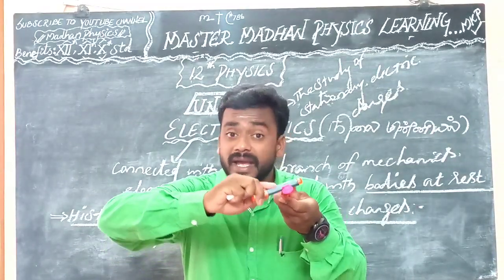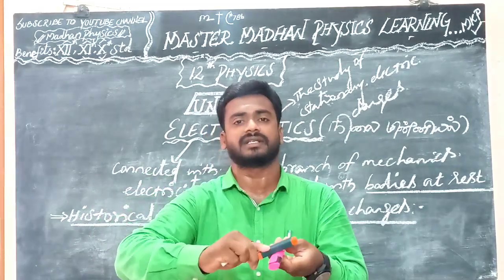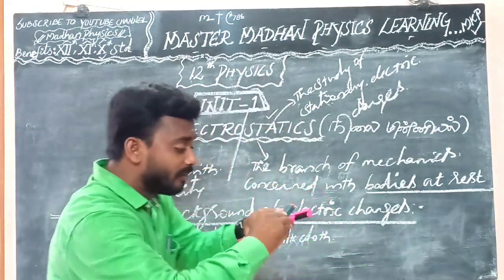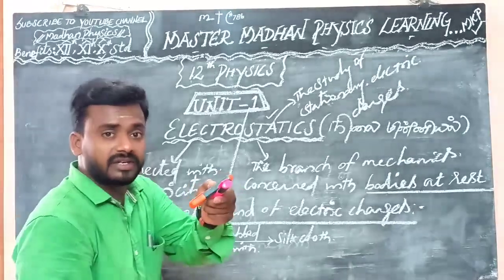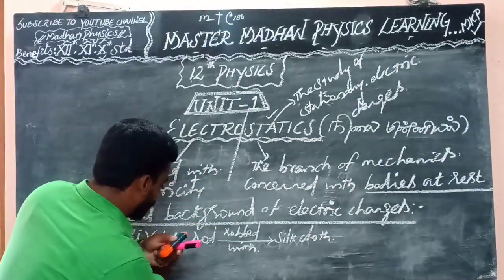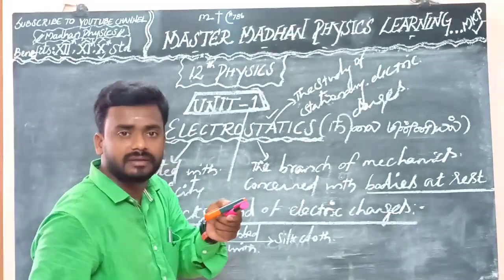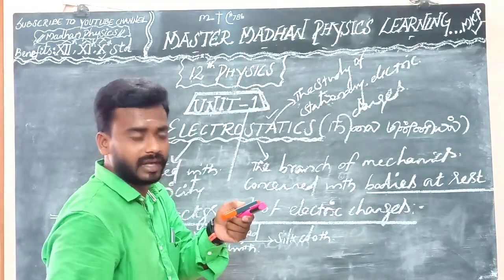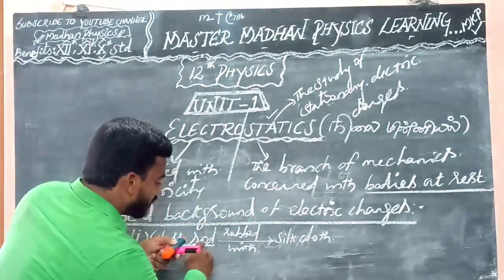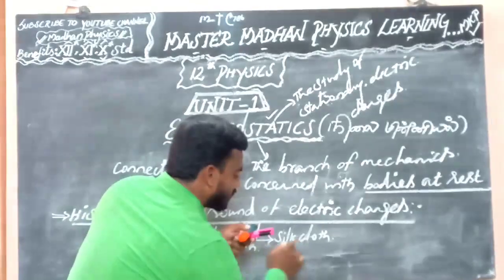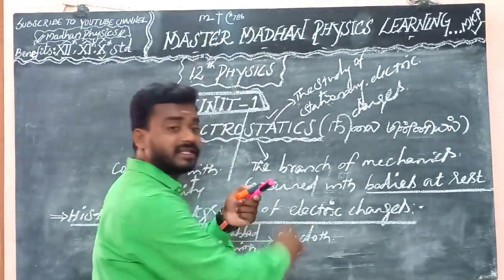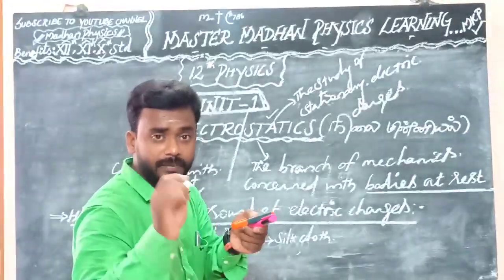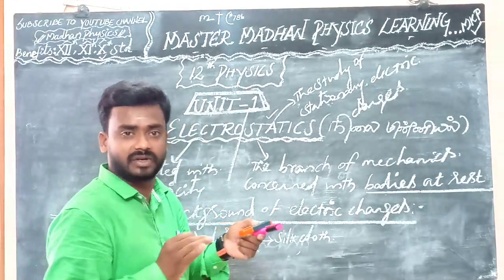Rubbing means it will create charges. Which charge will it create? The glass rod becomes positive. Keep in mind, this is very important for this topic.